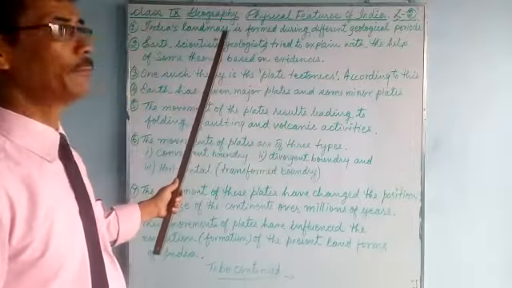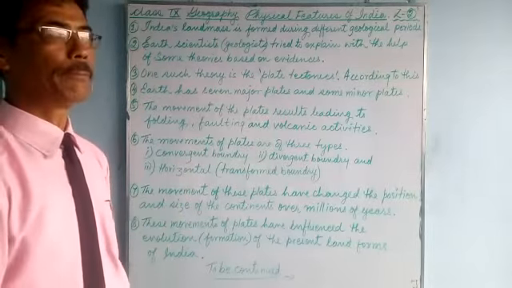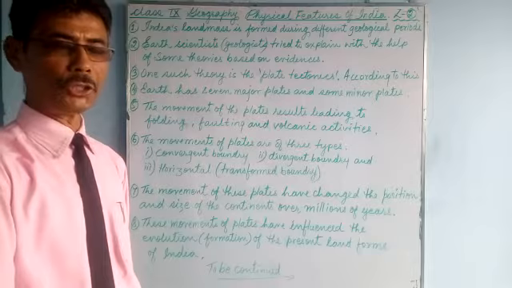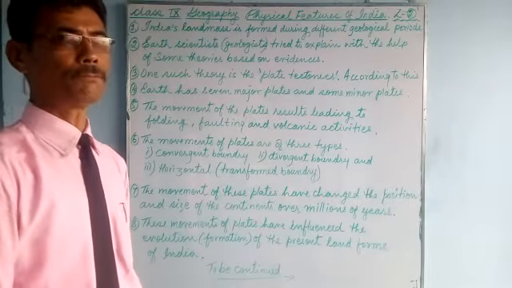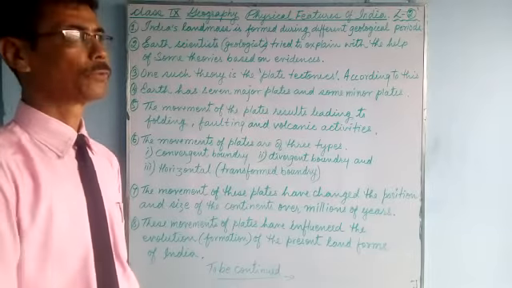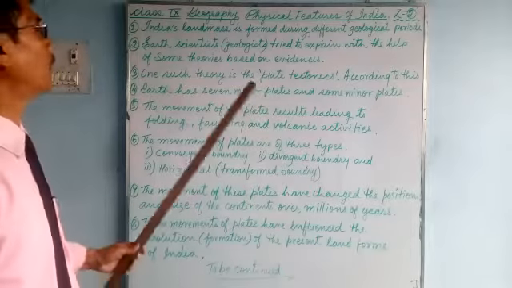This we have done in our previous class. It is also helped by erosion, deposition, weathering, climates, temperature. So many factors helped to form this present landform.